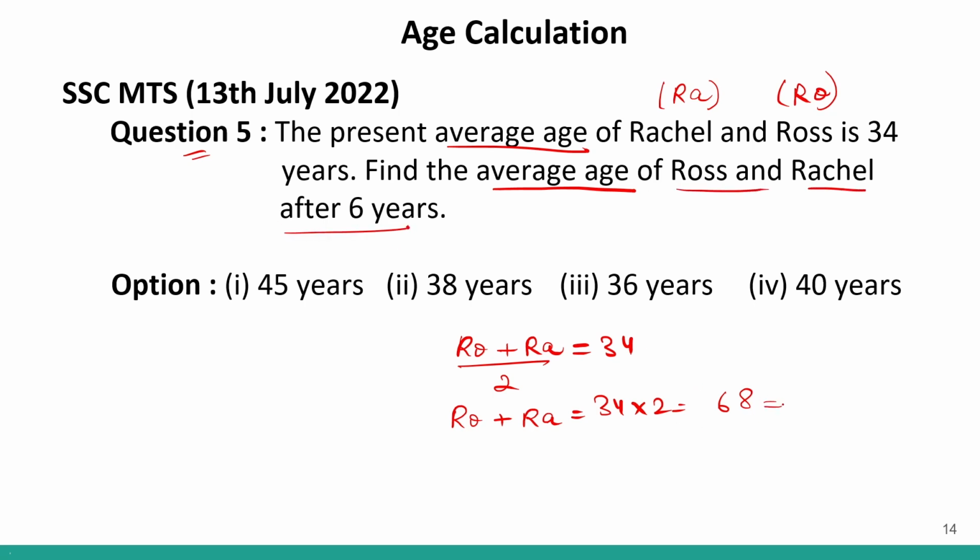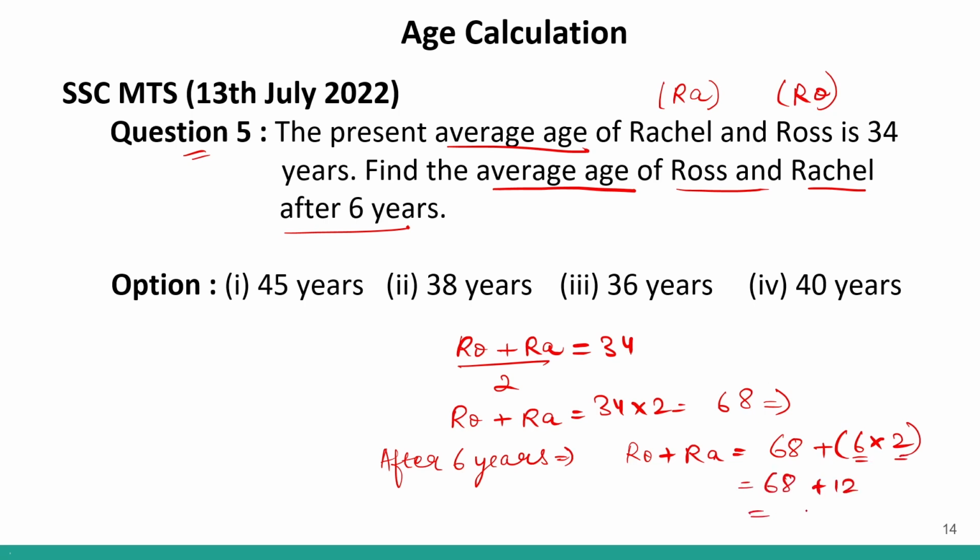Now, we have to find the average age of Ross and Rachel after 6 years. So 68 is the sum of Ross and Rachel's age currently. So after 6 years, what will be their sum? The sum of RO plus RA will be 68 plus 6 into 2. 6 years have passed for 2 members, which will be 68 plus 12. So this will be 80.